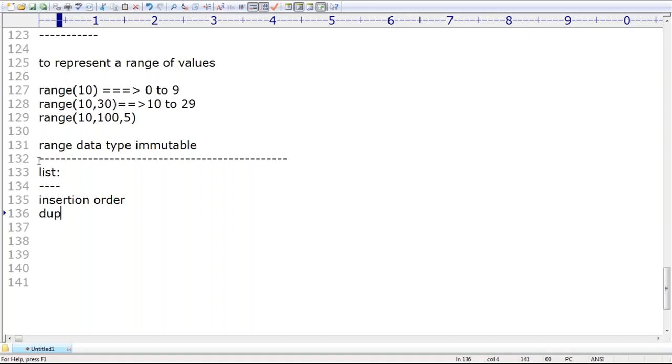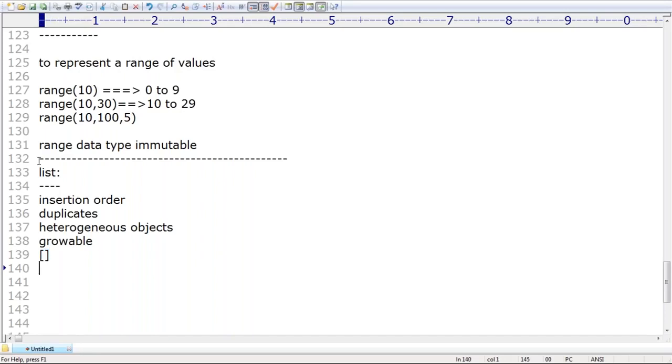Next, duplicates are allowed or not allowed? Duplicates are allowed. Order will be preserved. Heterogeneous objects, allowed or not allowed? Heterogeneous objects are perfectly allowed, no problem at all. Next, growable in nature or not? Yes, based on our requirement, we can increase or we can decrease. Next, how to represent list of values? By using square brackets.